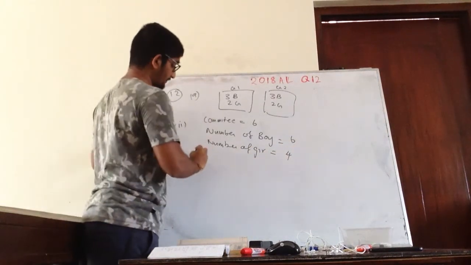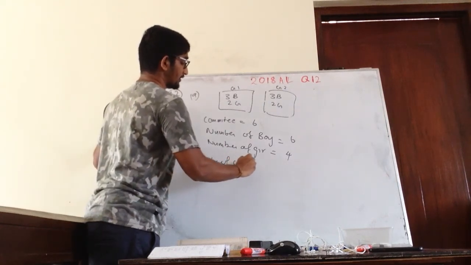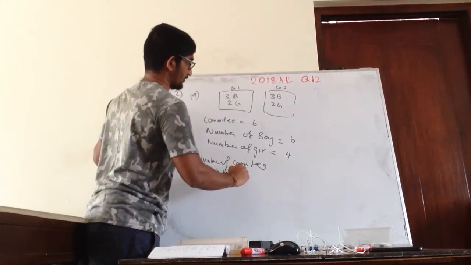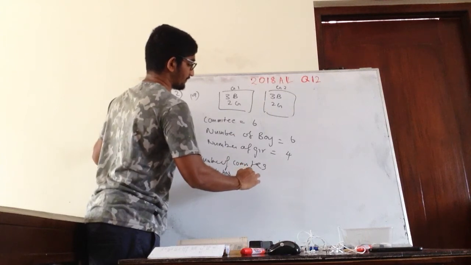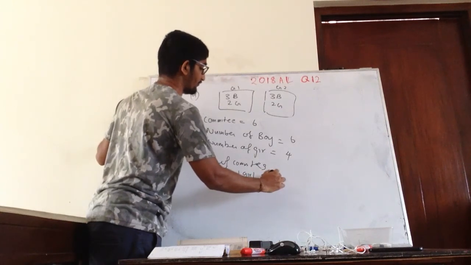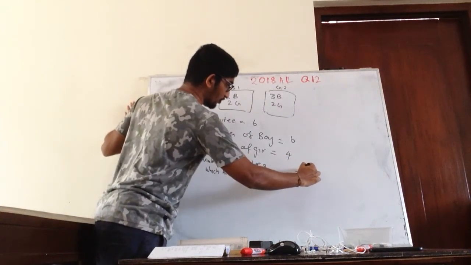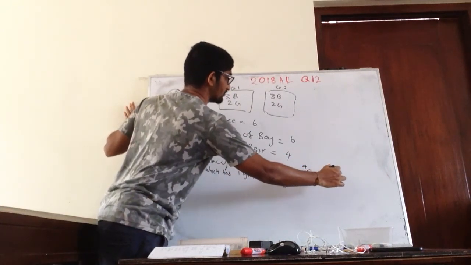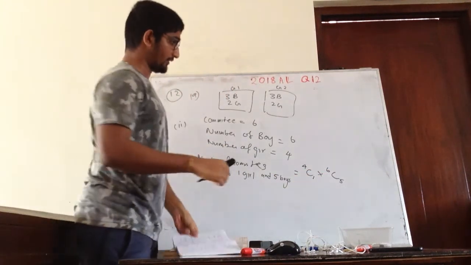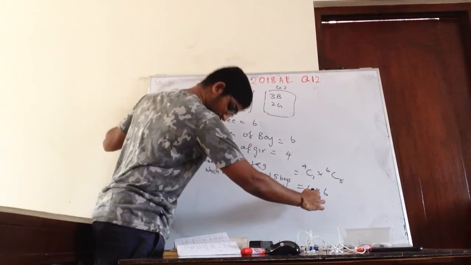So for this committee, the number of committees which has one girl and the rest are 5 boys: out of the 4 girls we have to select one person, and then out of the 6 boys, we have to select 5. Right? So here we will get 4C1 times 6C5, which is 24.